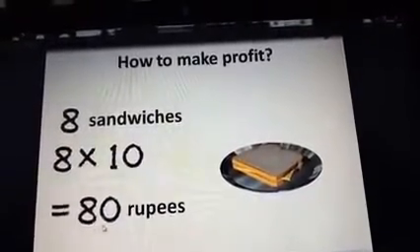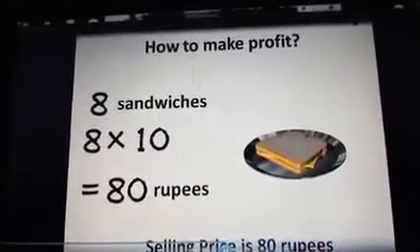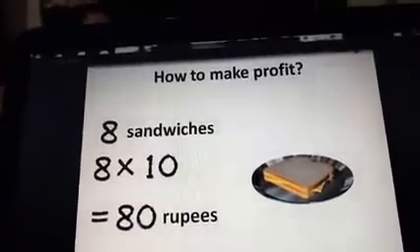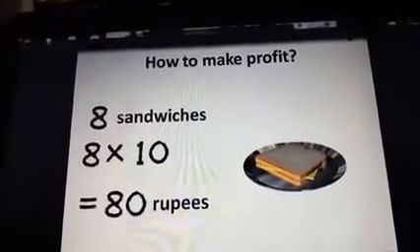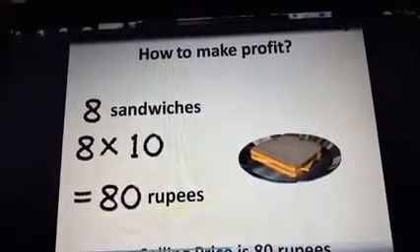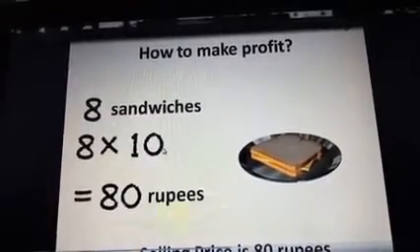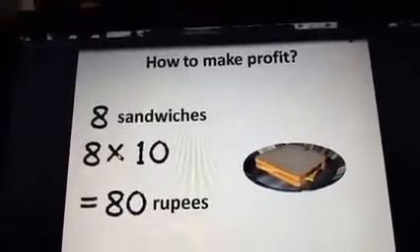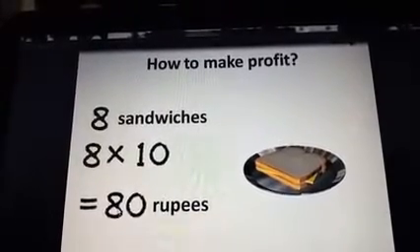So the 80 rupees is the selling price here. The selling price of one sandwich is 10 rupees, so the selling price of 8 sandwiches is 80 rupees.